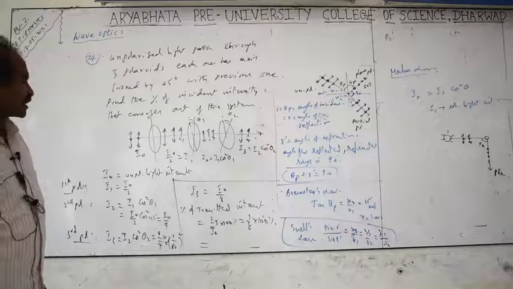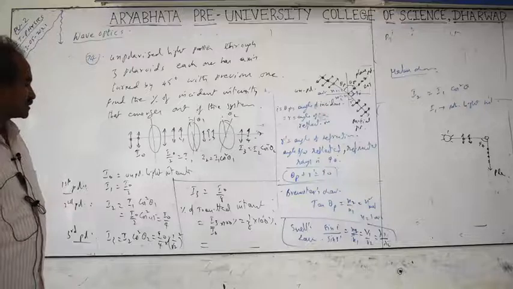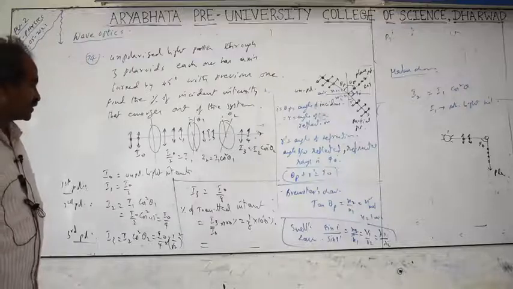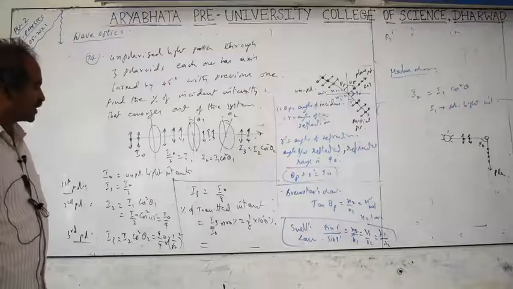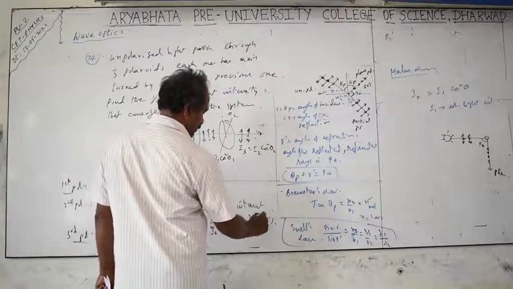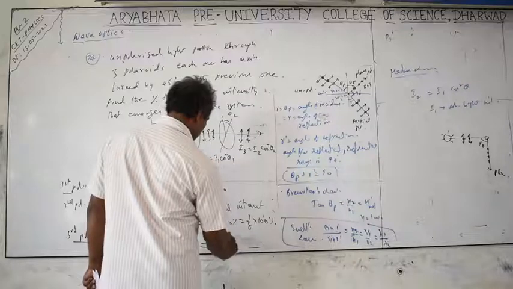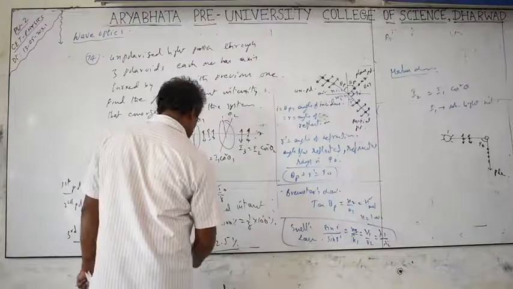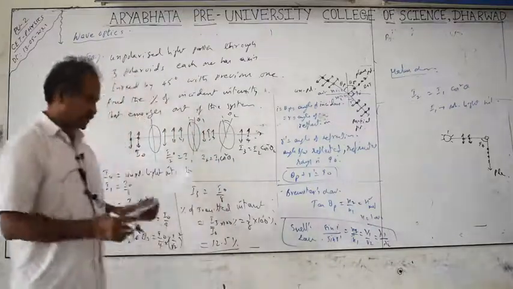That is 25 by 2, which means 12.5% is I3 by I0.